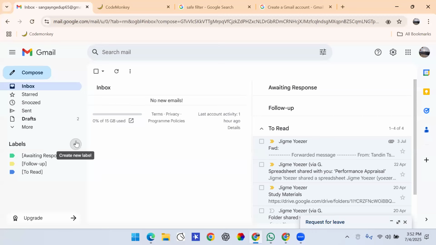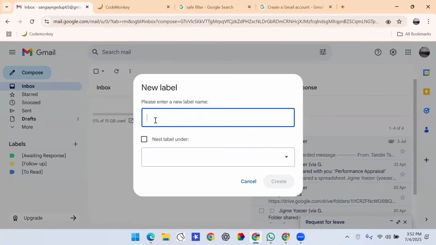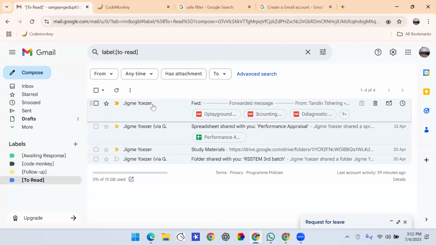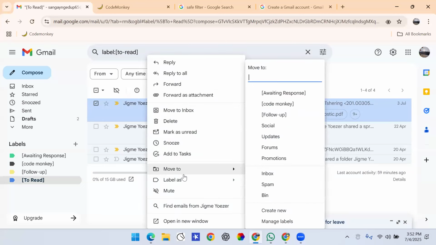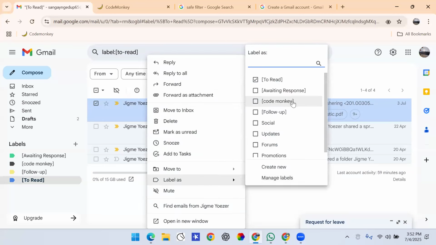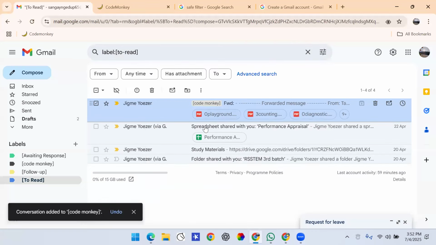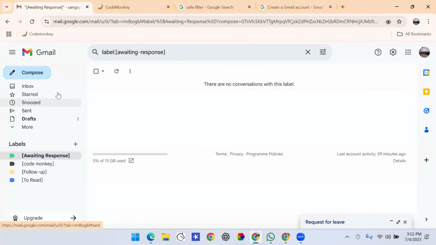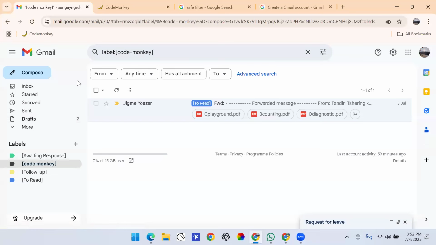You can create a new label, and for example, if I am receiving mail about CodeMonkey, I can write it over here and press create, right? Then I can right click on one of these emails and label it as CodeMonkey. And if I go to CodeMonkey, you can see that my inbox is very organized, right? So this is one way of organizing it.